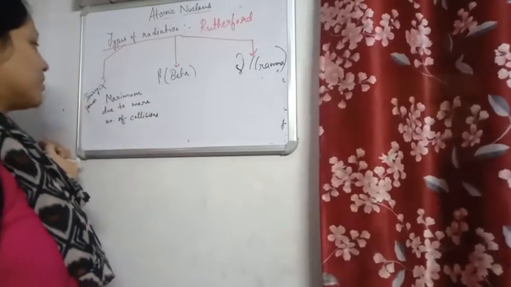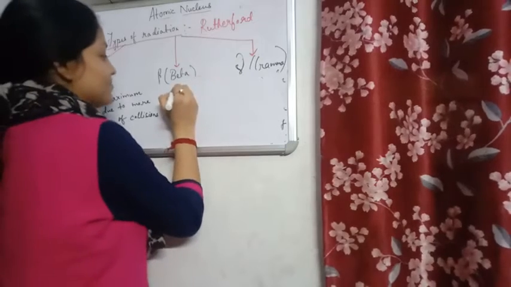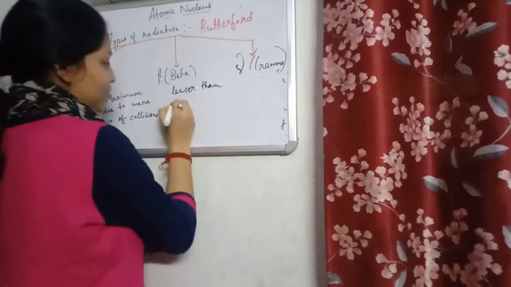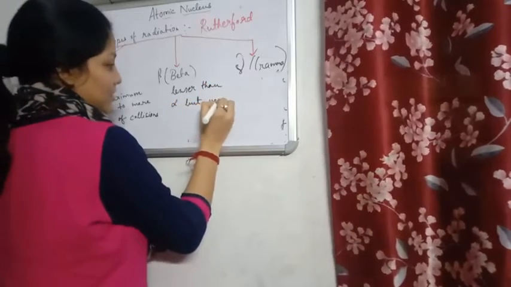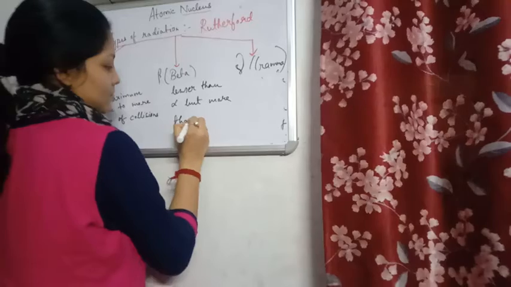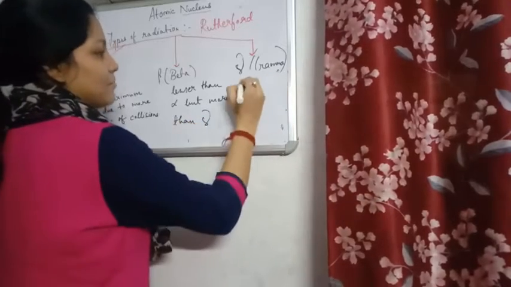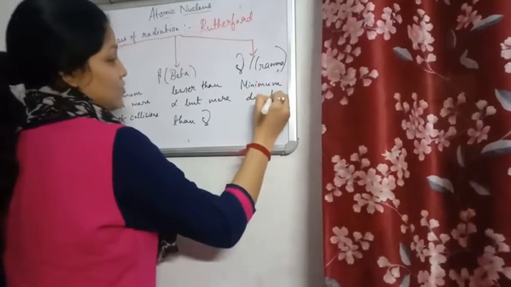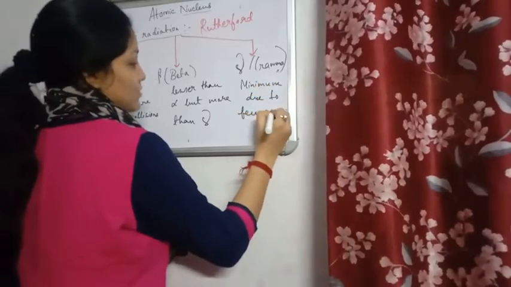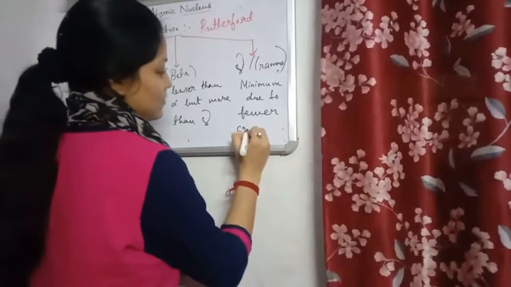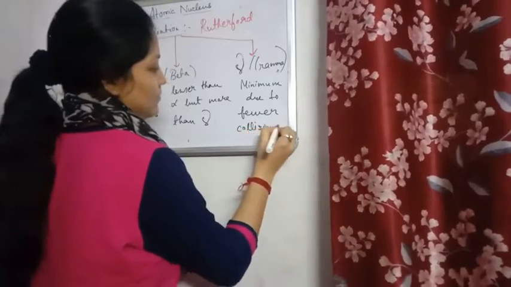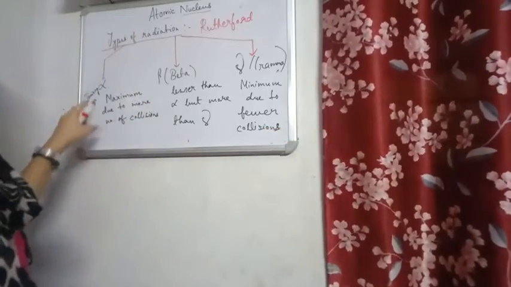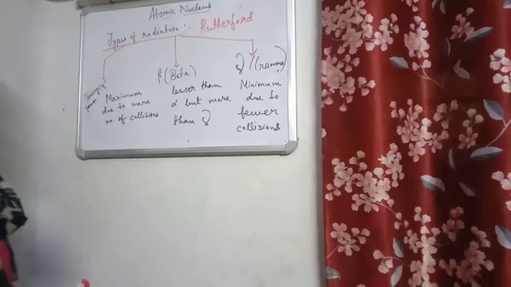Beta is lesser than alpha but more than gamma, and gamma has minimum ionizing power due to fewer collisions. Fewer means lesser collisions. So this is ionizing power. So the ionizing power order is alpha greater than beta greater than gamma.